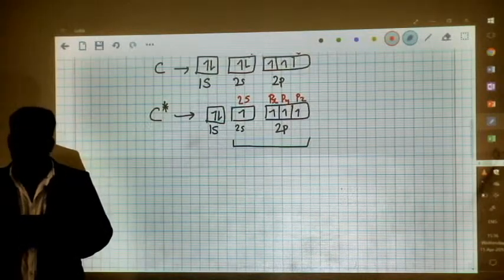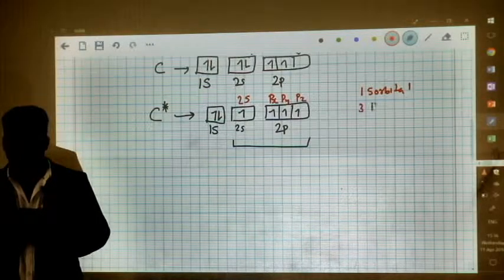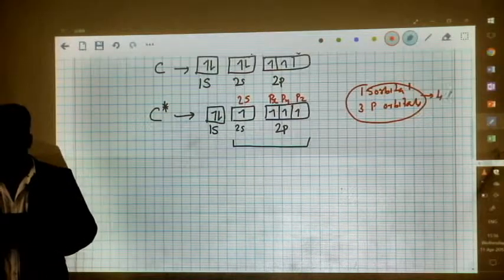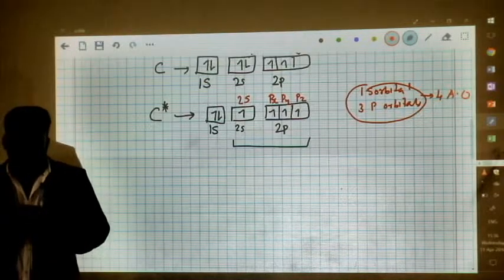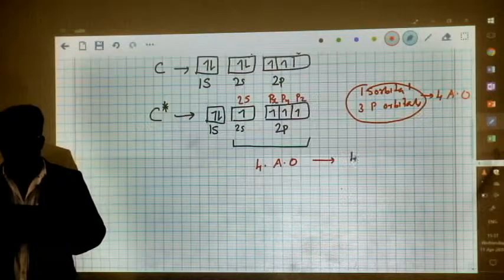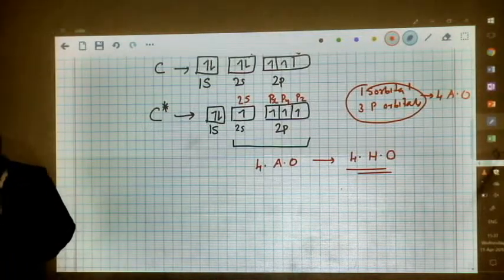So one s orbital and 3 p orbitals, a total of 4 atomic orbitals, overlap and generate an entirely new set of 4 hybrid orbitals.